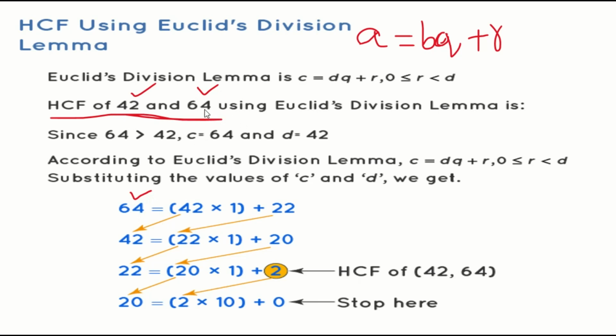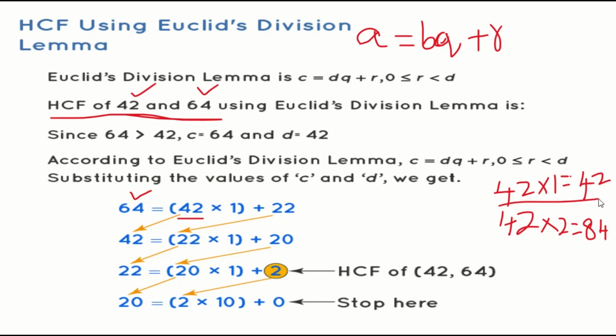Dividend is the number which I have to divide. Divisor is the number by which I will divide it. So 42 is the divisor. Now I'll check: in the 42 table, 64 will come how many times? 42 ones are 42. 42 twos are 84, which is more than 64. So I take 42 ones, which is 42. What is the remainder I'm getting?